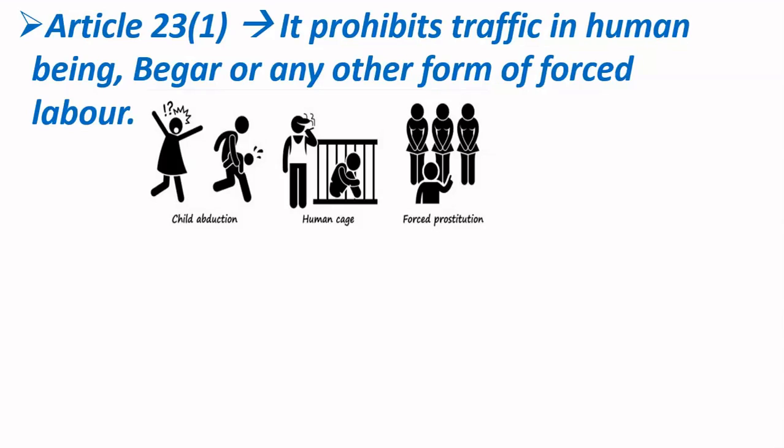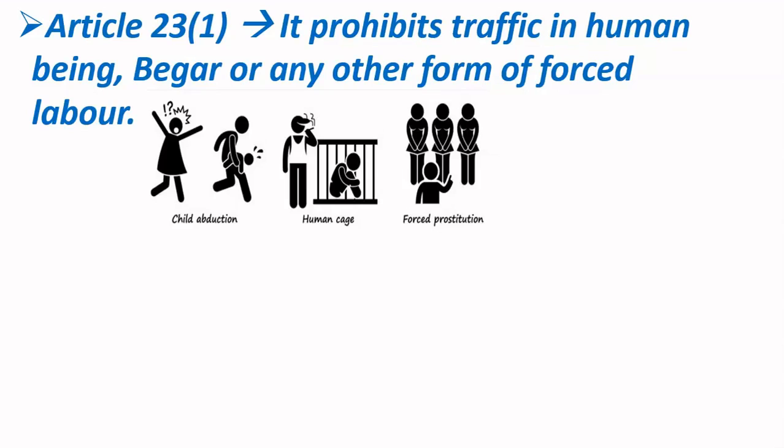Now in the third example, you can see forced prostitution. What is forced prostitution? In this diagram, there is a criminal forcing these girls to do prostitution. If these girls do not do it, he can also kill them. So he is pressurizing these girls to do prostitution. This is also an example of human trafficking.